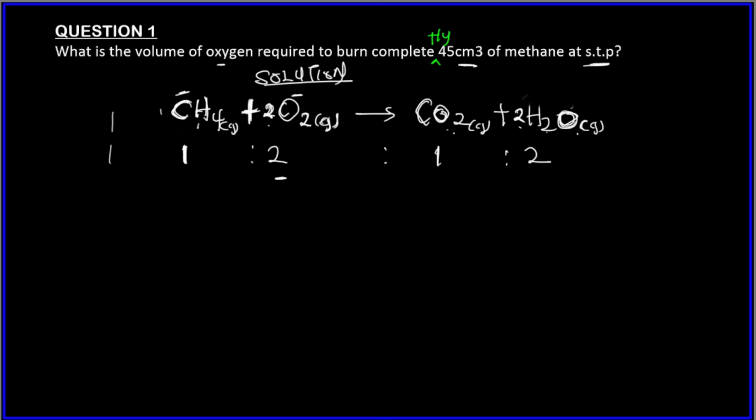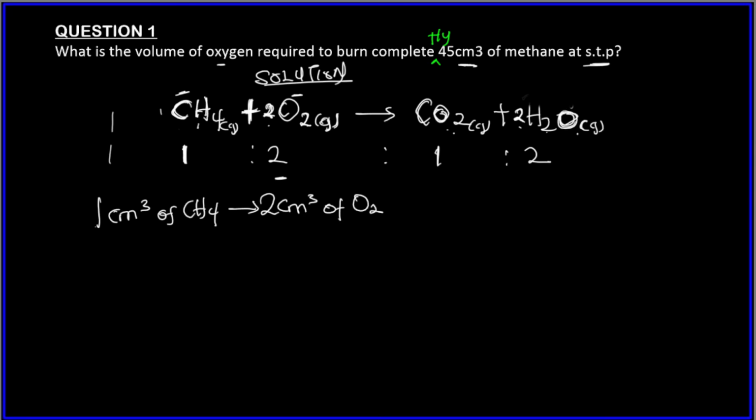Remember I said we can simply write this as 1 cm³ of methane reacts with 2 cm³ of oxygen gas.